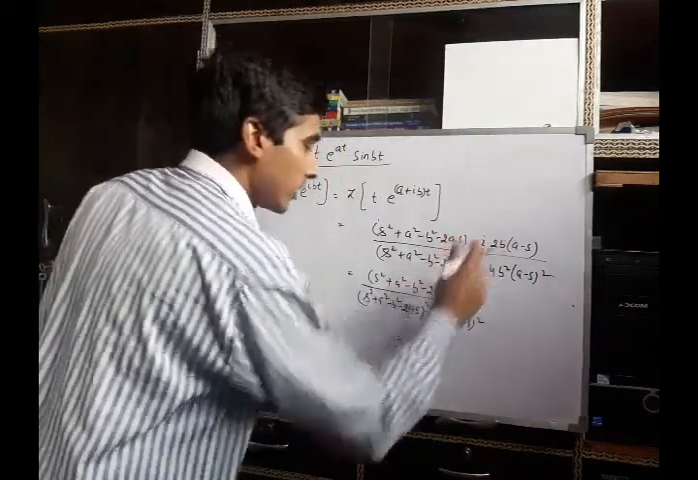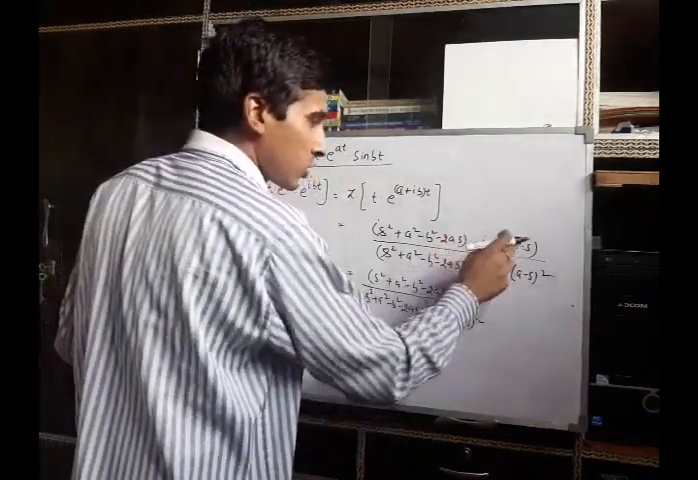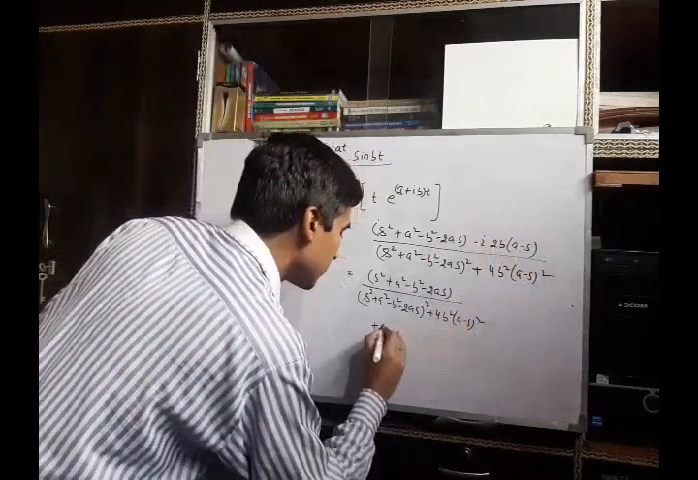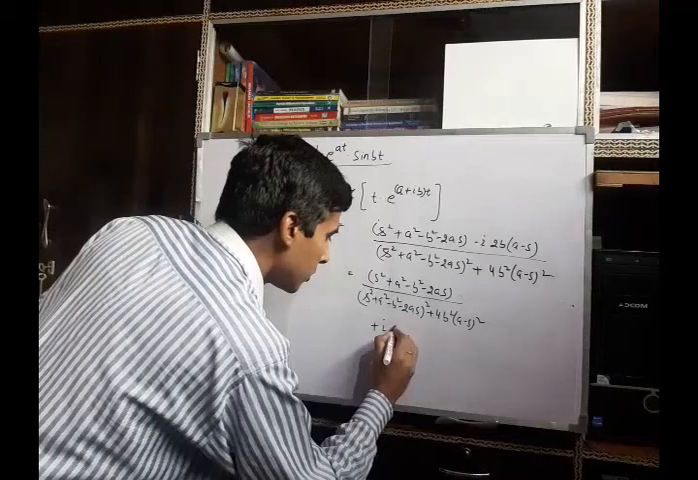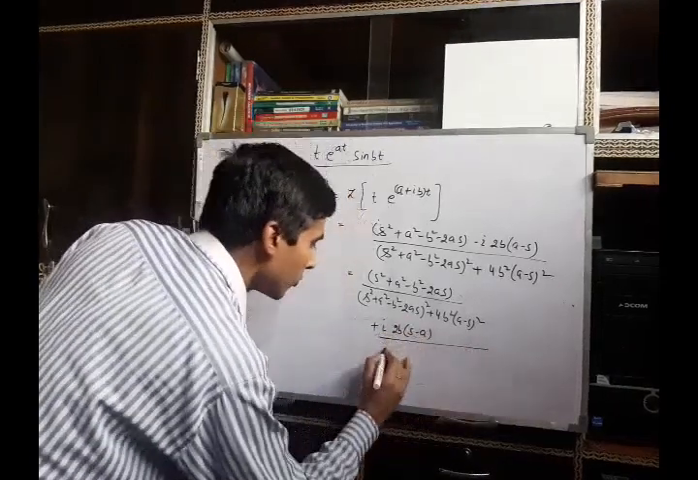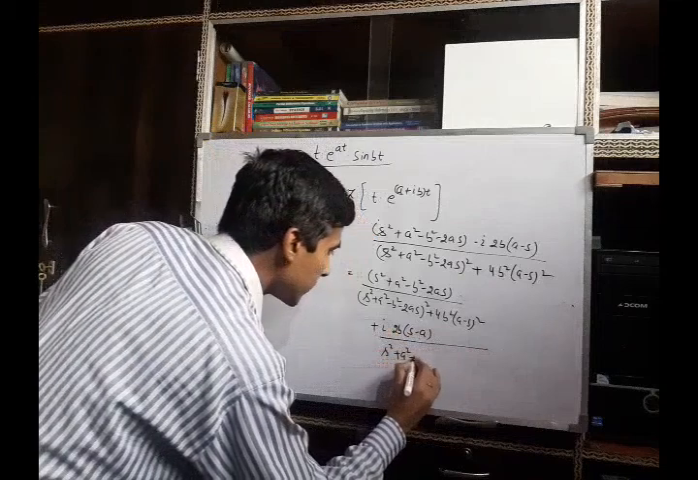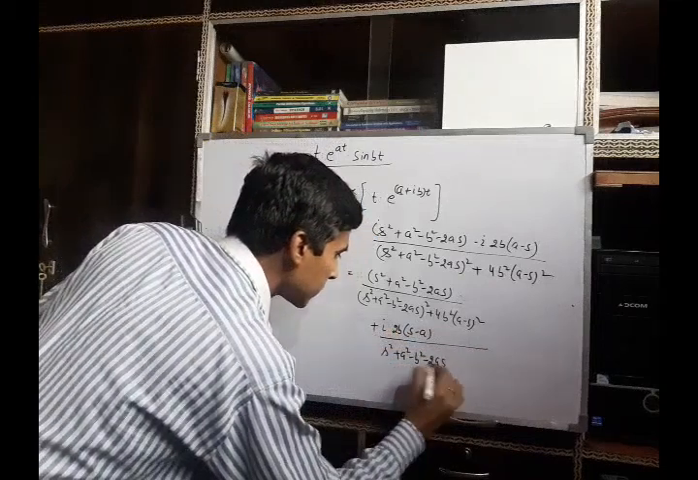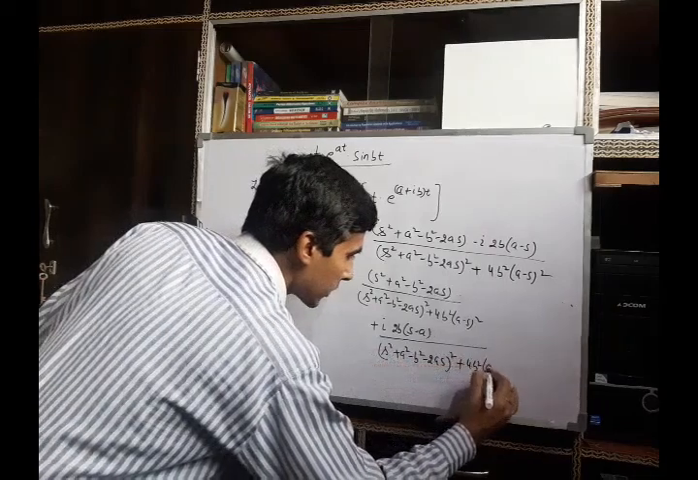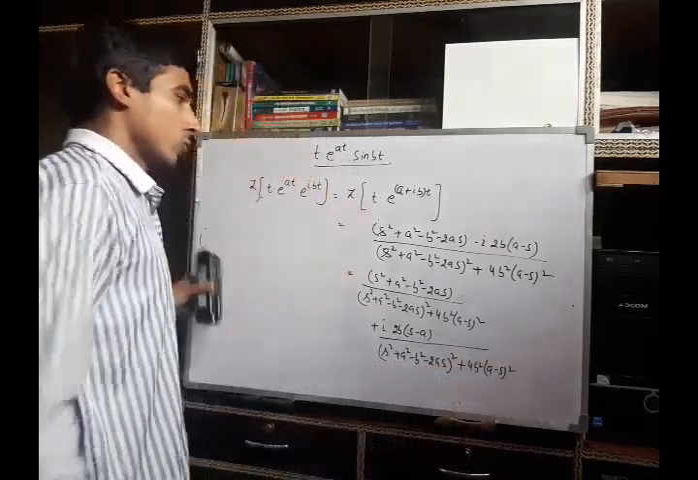And the imaginary part will be, we take minus common from this expression and it will be plus, so it can be written as plus iota times 2b(s minus a), and the denominator will be (s square plus a square minus b square minus 2as) whole square plus 4b square (a minus s) whole square.